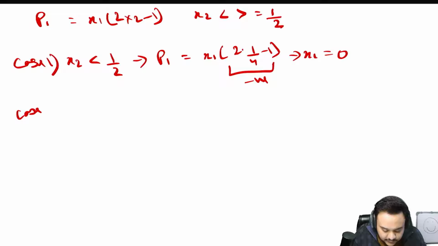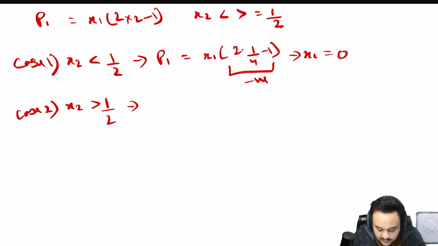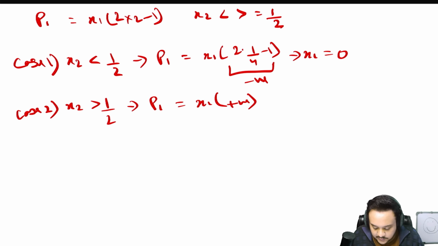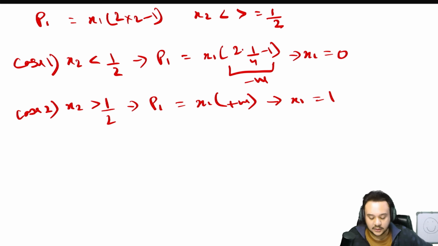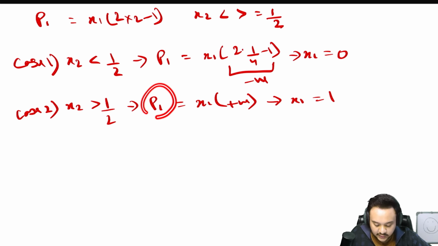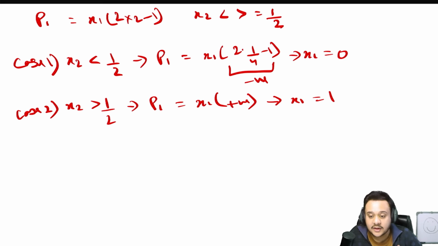Similarly, if x2 is greater than half, this term will be positive. This means that x1 will choose his maximum effort, because he knows that his own payoff is going to be maximized if he chooses his maximum effort in this case.